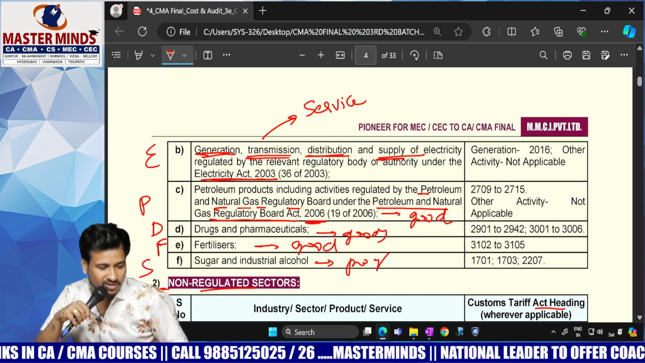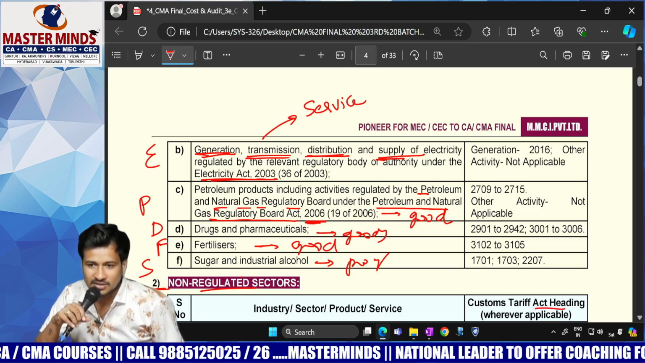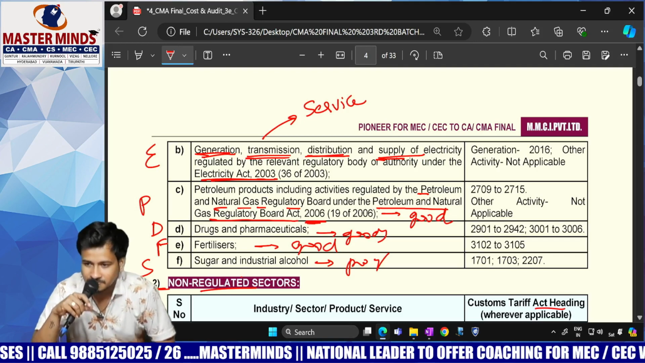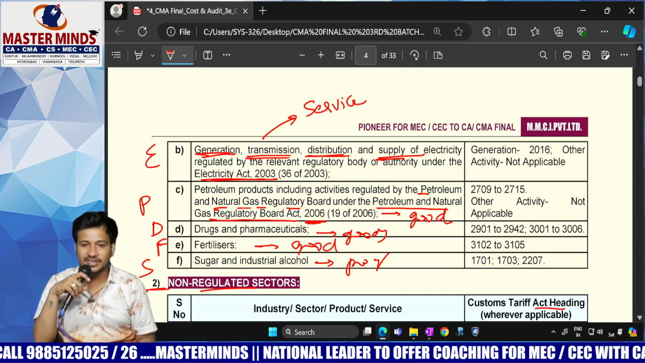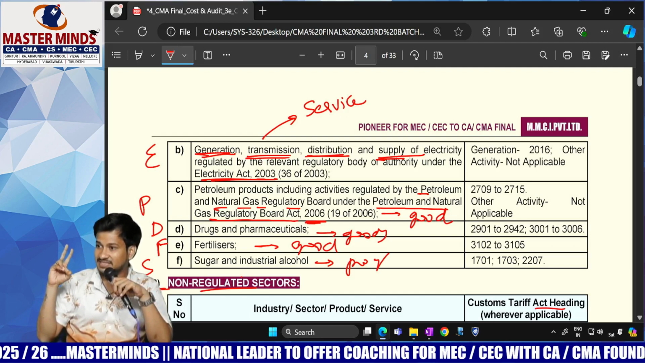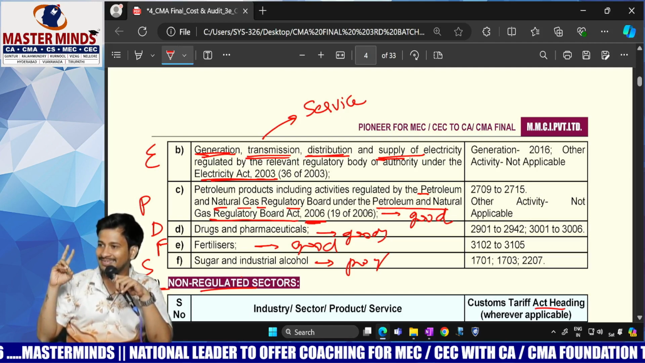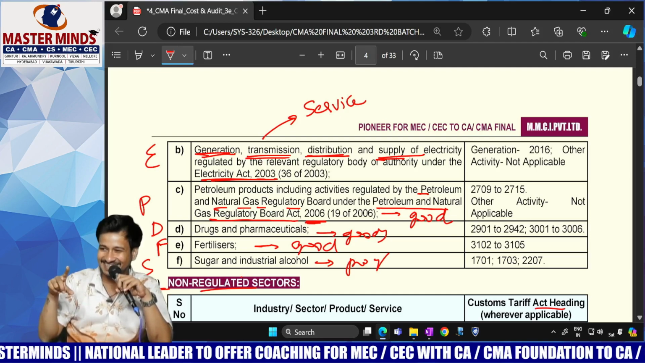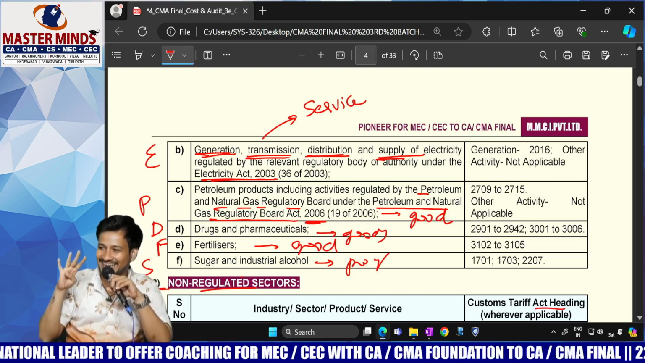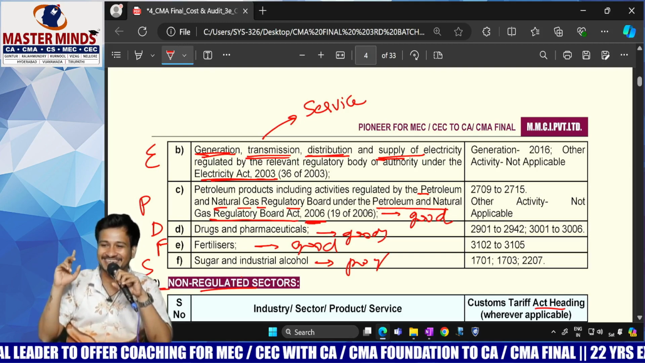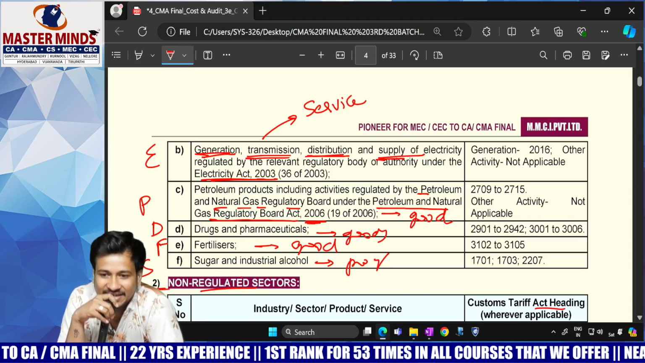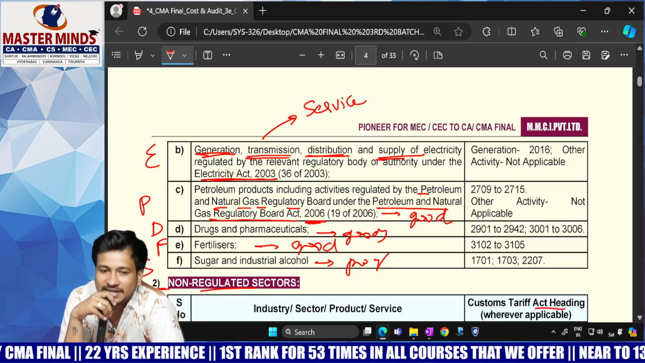Table A is the regulated sector. Table B is the unregulated or non-regulated sector. Tell me the coverage under Table A. 6 industries. DF PETs. What are all the things? Drugs, pesticides. Drugs and pharma. Fertilizers. Petroleum. Electricity. Telecommunication. Sugar and industrial alcohol. Regulated or non-regulated? Now we are going to start Table B, which covers non-regulated.